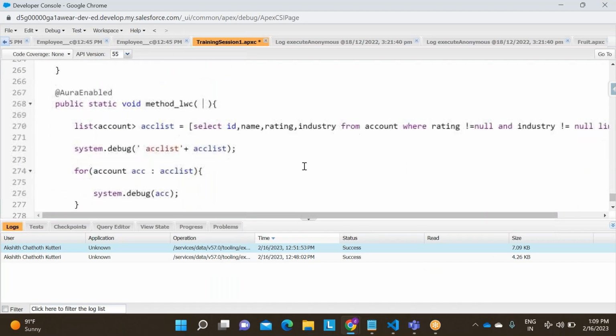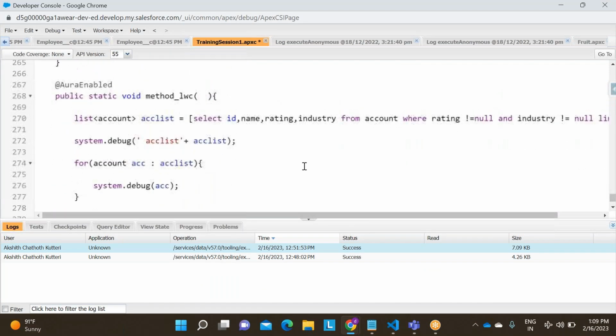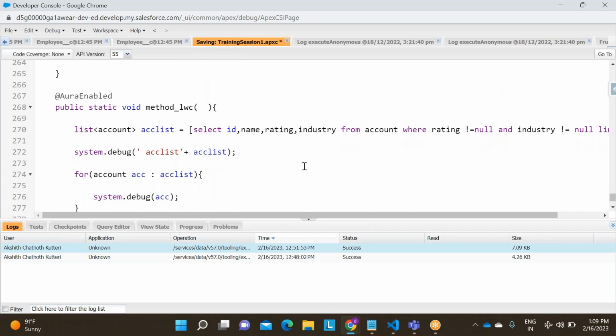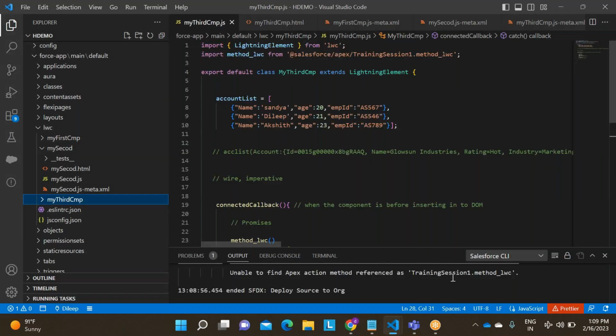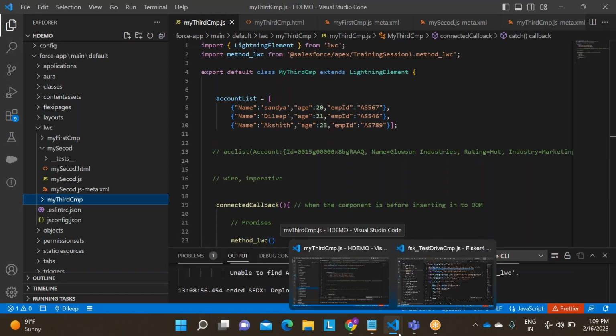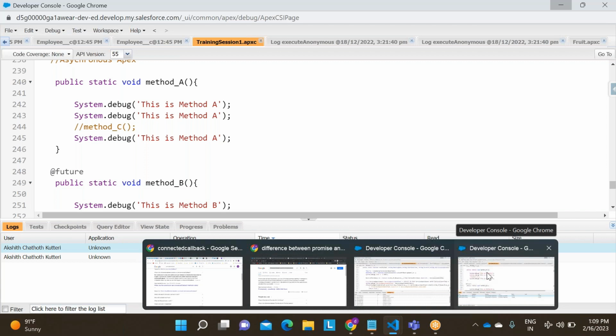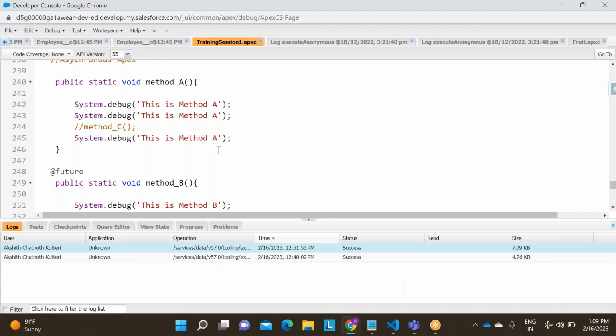Or the static void is correct only. These both are the same, guys. Wherever I am writing Apex class.